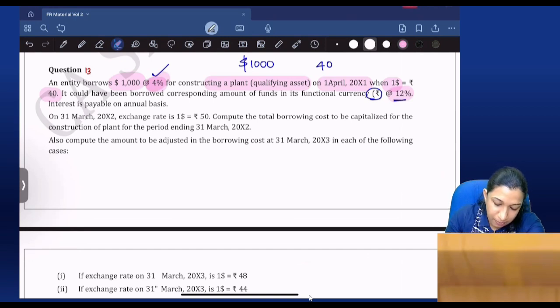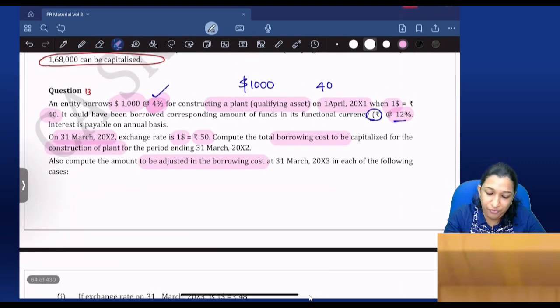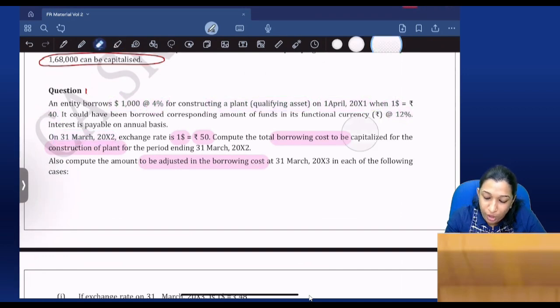On 31st March 2012, exchange rate $1 is equal to 50. On 31st March 2012, year ending date, $1 is equal to 50. Compute the borrowing cost to be capitalized for the construction of plant. Also compute the adjusted borrowing cost in each of the following cases. So following cases let's leave for the time being. That is for more understanding.